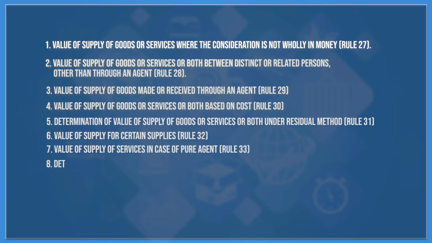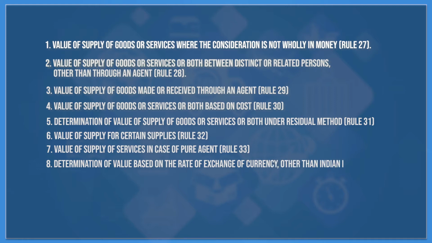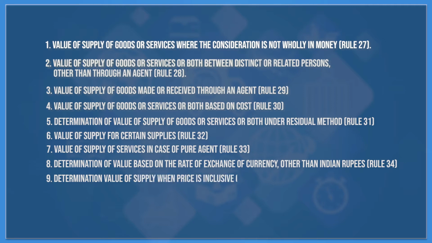Eighth one is determination of value based on the rate of exchange of currency other than Indian rupees, that is covered under rule 34. Ninth one is determination of value of supply when price is inclusive of tax such as CGST, IGST, SGST, UTGST, etc., which is covered under rule 35.